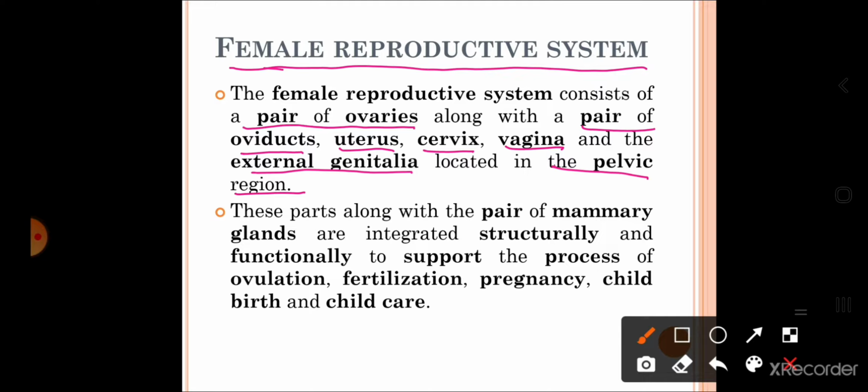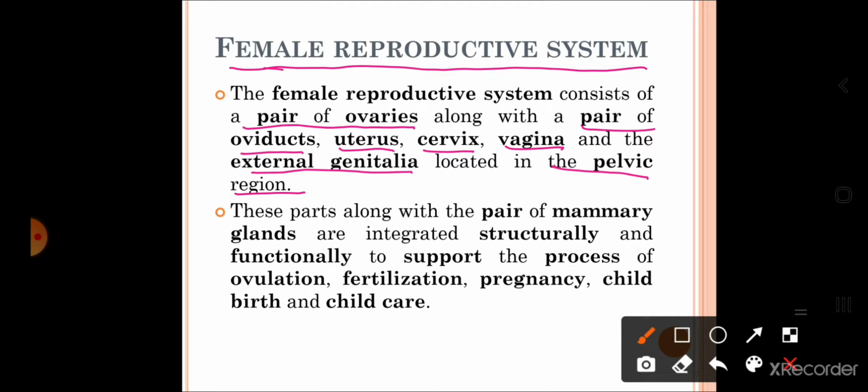Now, out of these organs, the ovaries are considered as the primary sex organs of the female reproductive system. What are primary sex organs? Those sex organs which are concerned with the formation of the gametes as well as those which release the sex hormones are the primary sex organs, and the other organs are considered as the secondary sex organs.